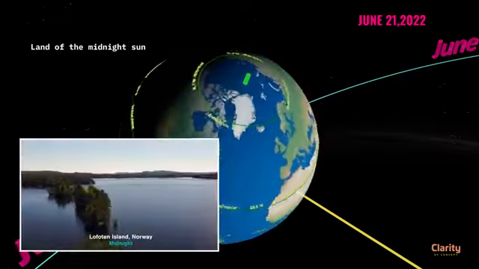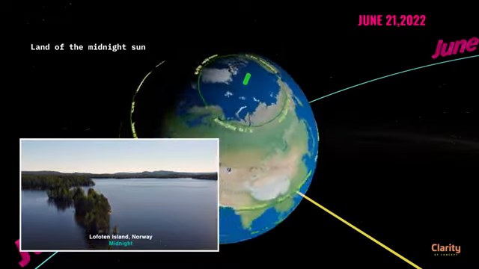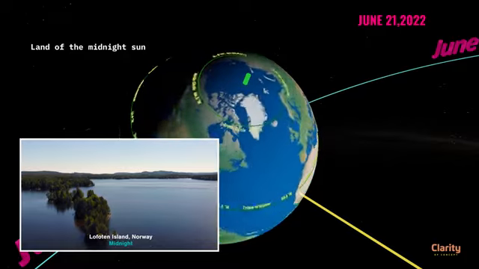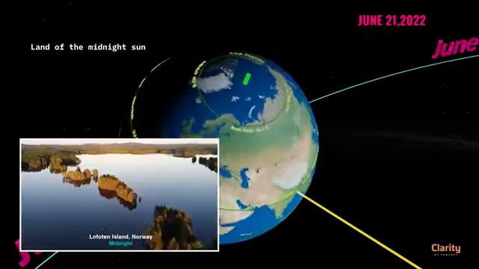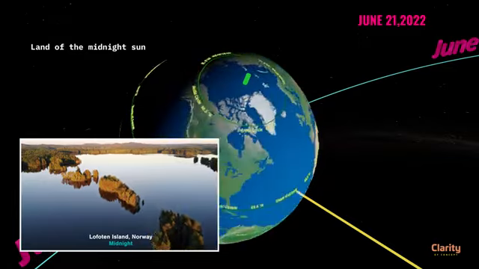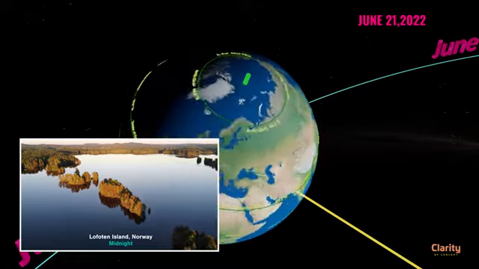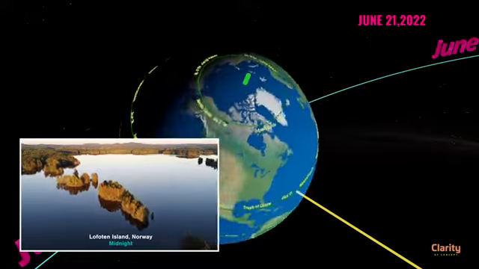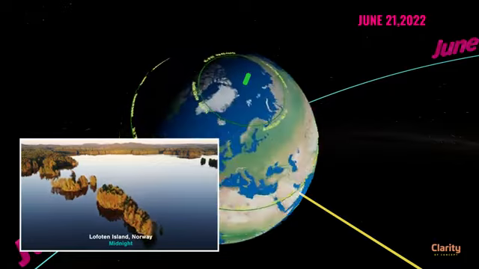See this video from a place called Lofoten Island in Norway, which is inside the Arctic Circle. This is midnight of June 21st. You can see the sun throughout the night. This 24 hours of daylight, at least for one day in a year, happens only in areas north of 66.5 degree latitude. Areas outside of this will have the sun below the horizon every night.